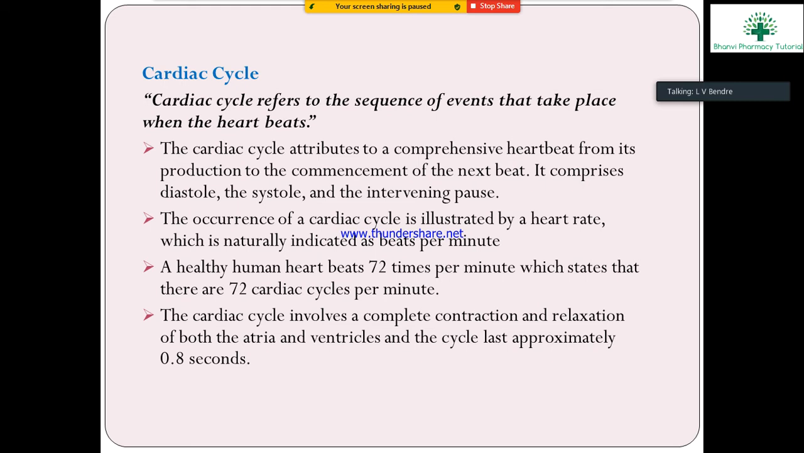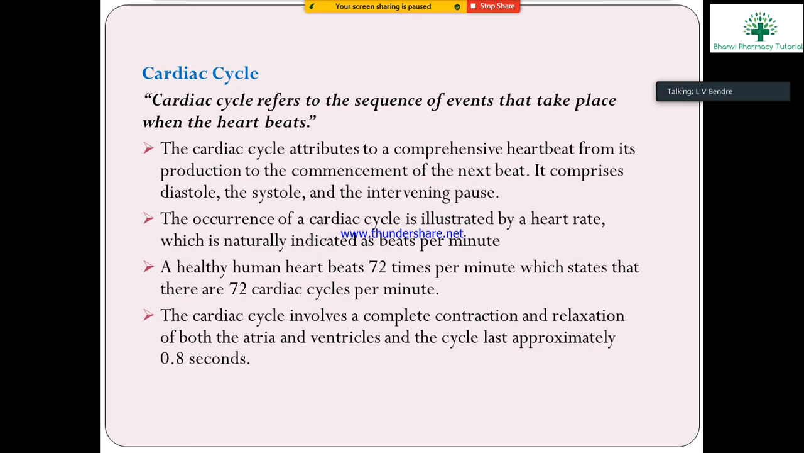It comprises diastole and systole. Diastole means dilation, systole means contraction. Contraction and dilation take place, with an intervening pause between diastole and systole.